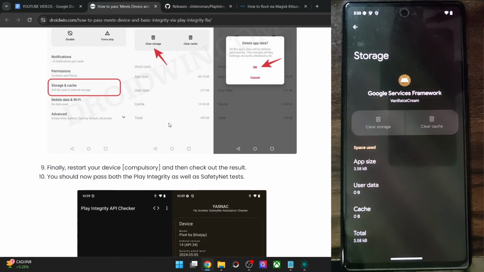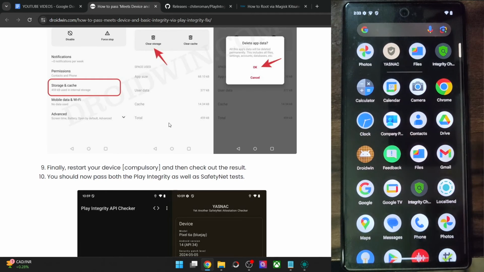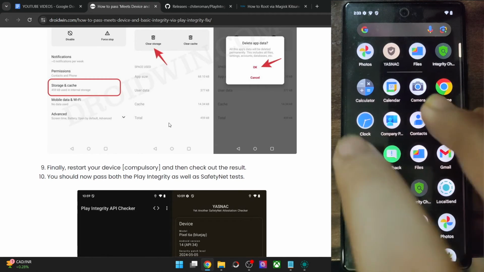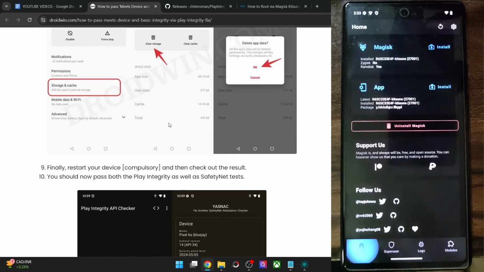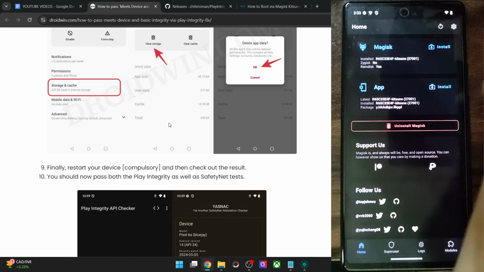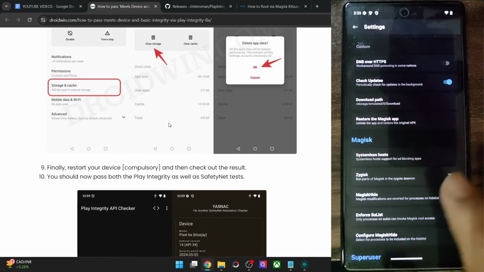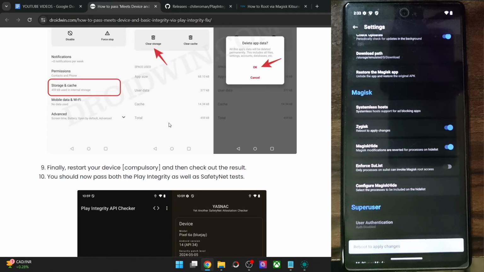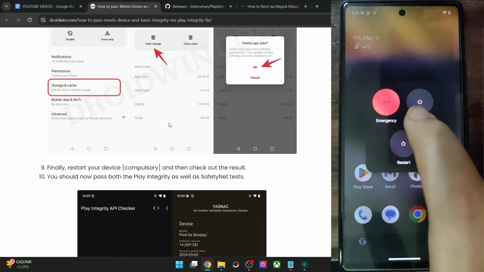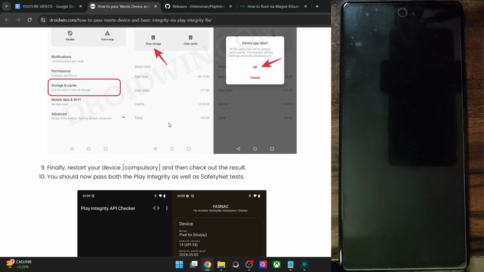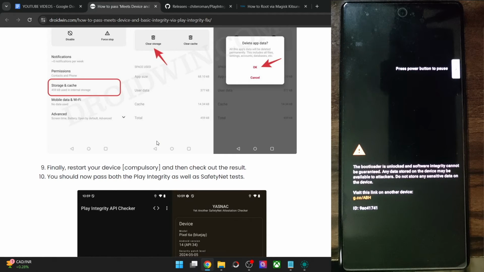Once that is done, one more thing, the last thing is that you have to enable Zygisk for the module to work. I am talking about this module which we have just flashed. The Play Integrity Fix module requires Zygisk to be enabled in the Magisk app. So launch the Magisk Kitsune app, tap on the settings icon and make sure to enable the toggle next to Zygisk. Once that is done, we can now restart our phone. So let's now do a restart and then we can verify the result. After the restart, we should now pass both the Play Integrity as well as the SafetyNet test, and you should then be able to use the banking and payment app of your choice without any issue.